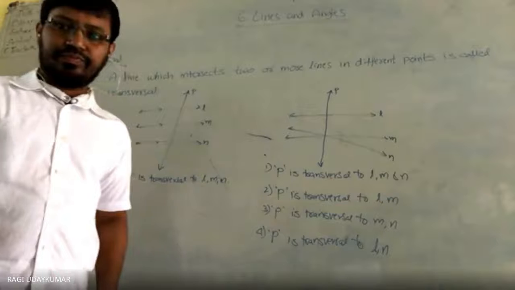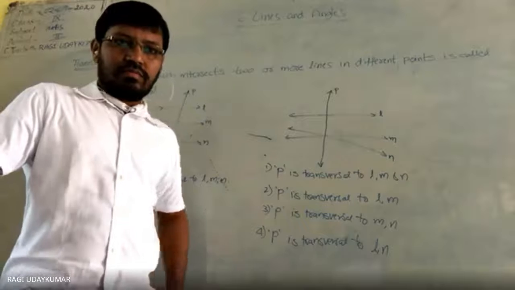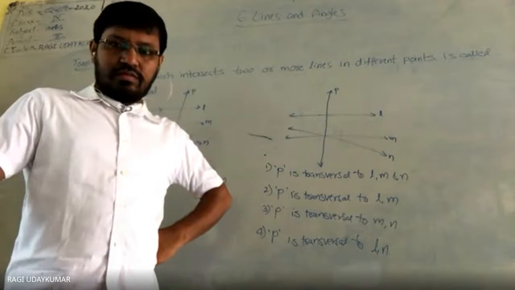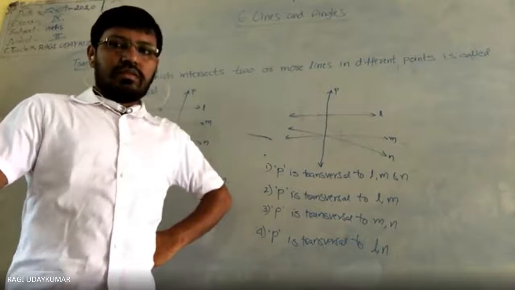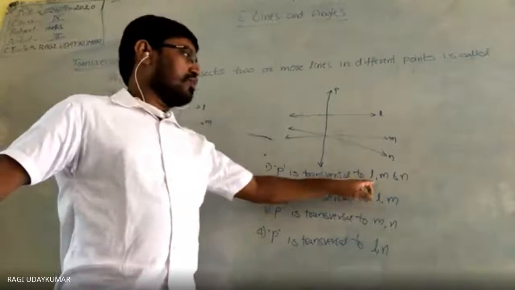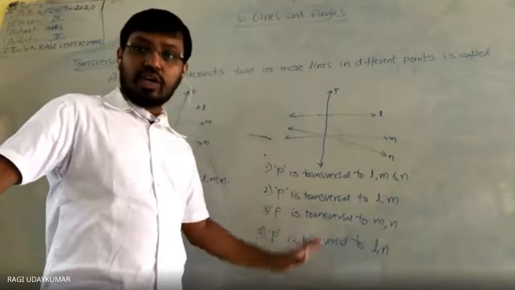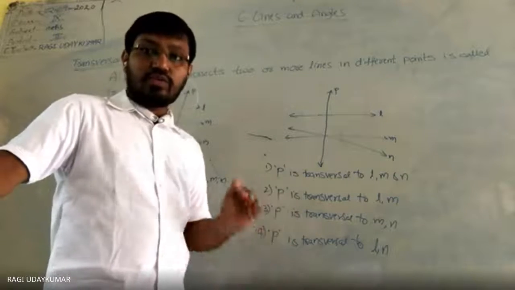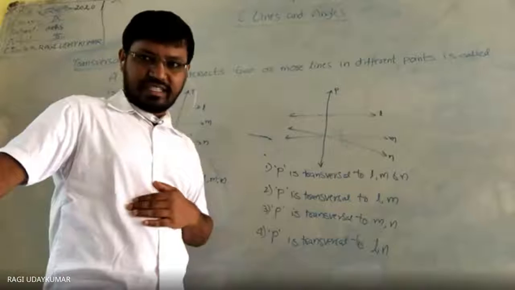Yes, any one of you. As per the definition. Who said the definition now? Okay. So here if you see that P is a transversal to L, M, N, whether it is true or false. These points I am asking, these are not all true. I am asking whether they are true or false. Which one is true? False. False. Yes, sir.